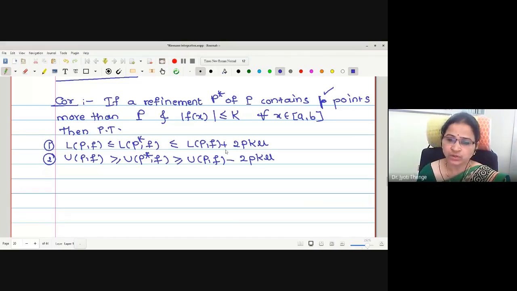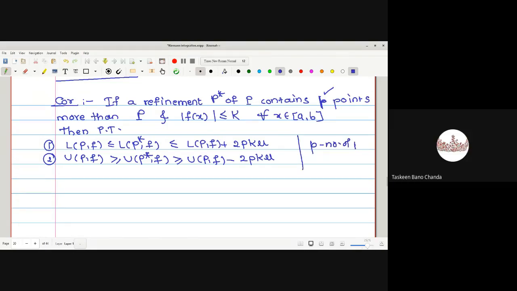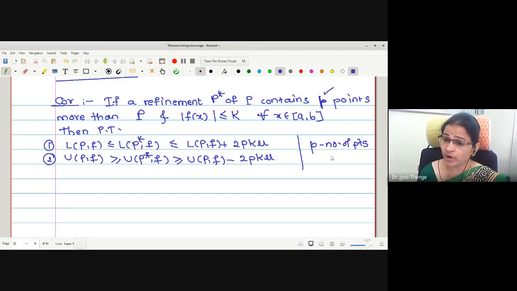Now let us try to understand the meaning of every term we have used. 2pkμ are the three terms used. What is small p? Small p is the number of points extra. In the refinement P star, we are taking p points extra. Suppose this partition P contains 10 points. Then what will be the number of points in P star?